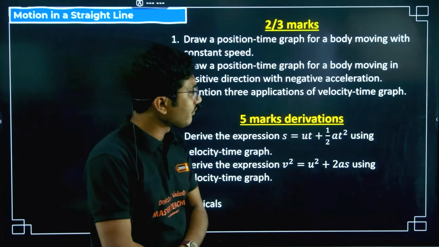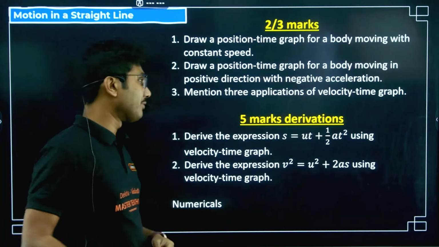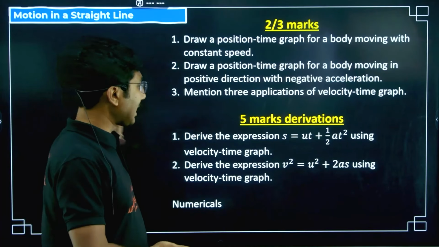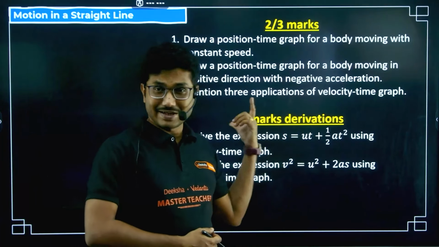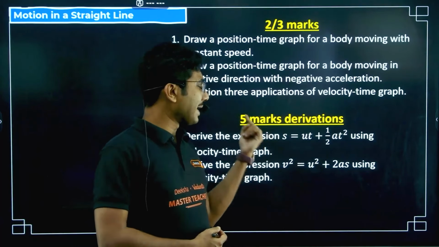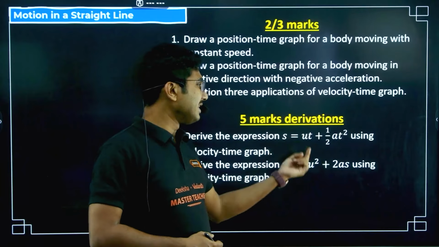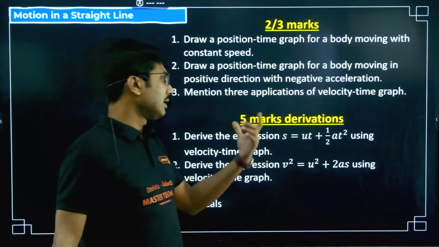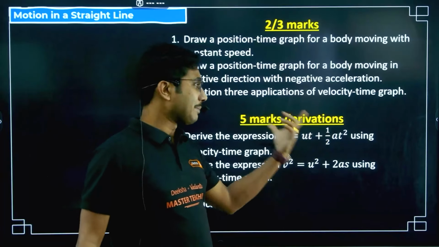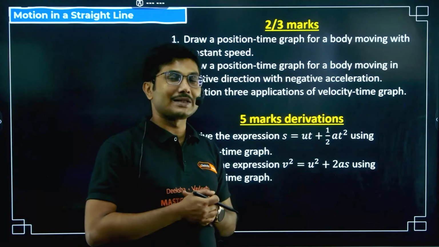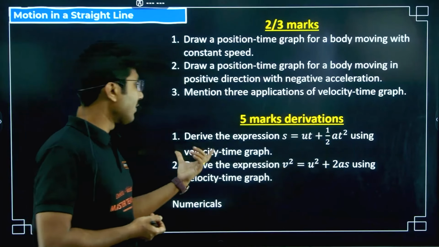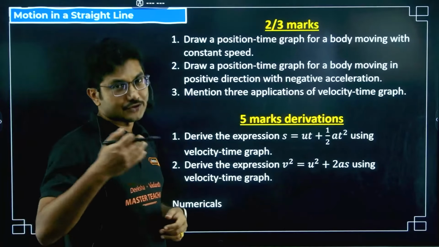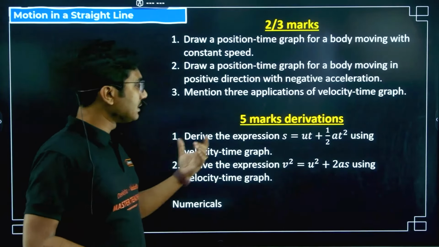Mention 3 applications of velocity-time graph. So this is also a very common 3-mark question. Derive the expression s equals ut plus half at square. Sometimes it might come as x equals v naught t plus half at square. That is also fine, same derivation, but you have to remember and practice the diagram as well as the derivation. You have to use the velocity-time graph for this derivation, which is very common.